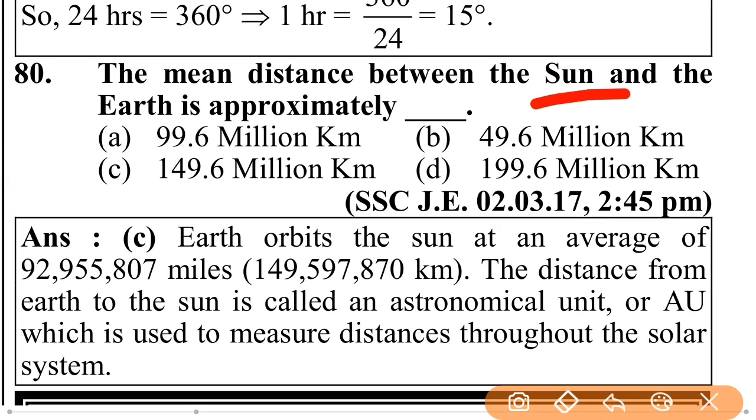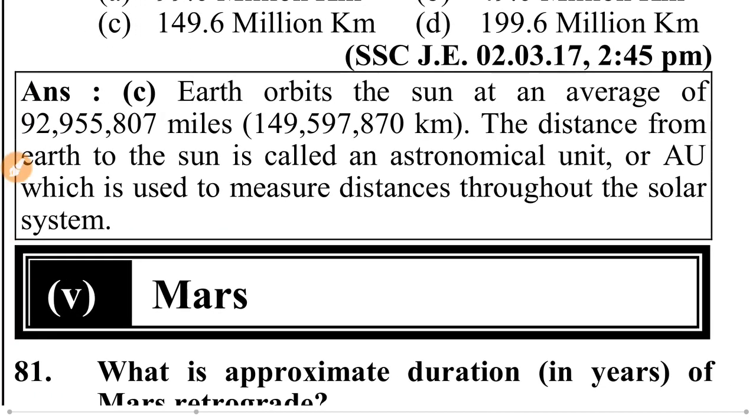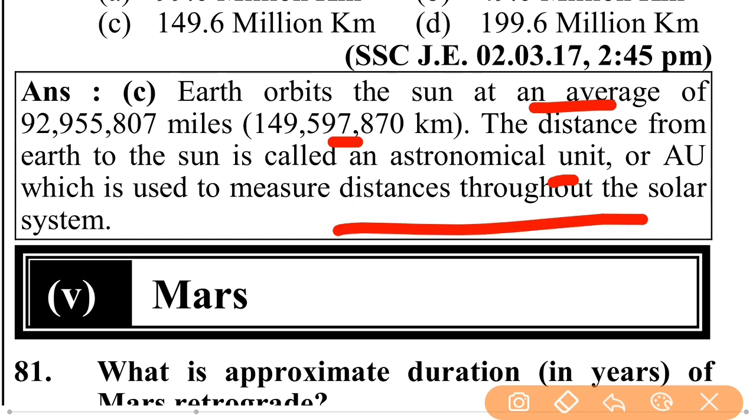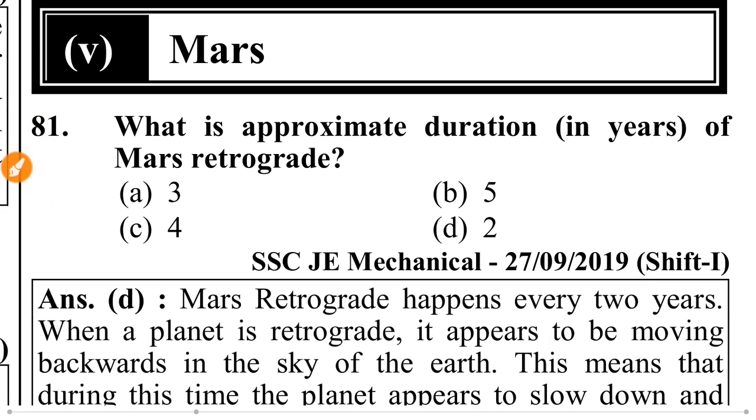The mean distance between the sun and the earth is approximately 15 crore, that is 149.6 million kilometers. Earth orbits the sun at an average of 15 crore kilometers approximately, remember that. The distance from Earth to Sun is called an astronomical unit or AU, which is used to measure distance throughout the solar system. Now we will discuss Mars.